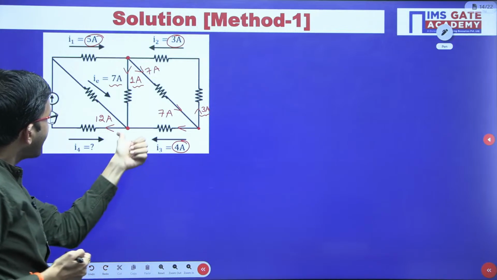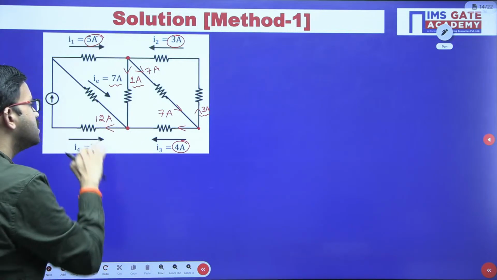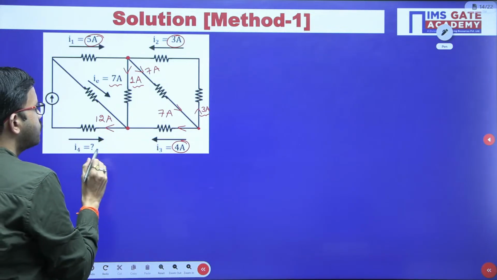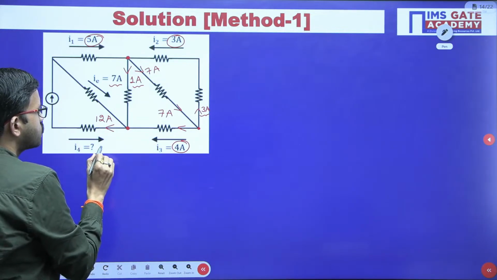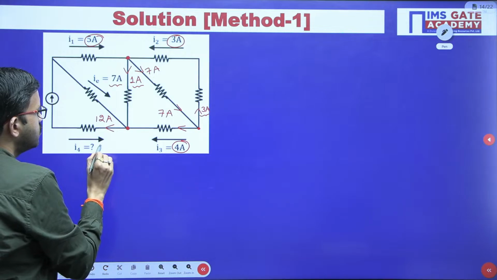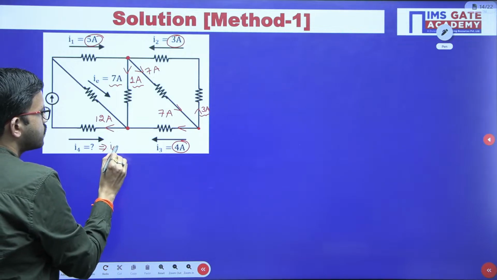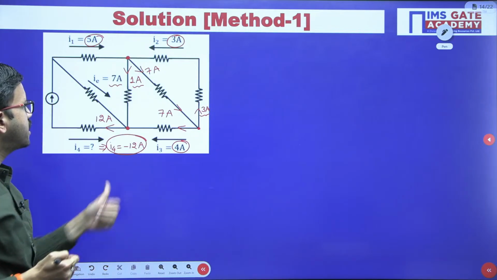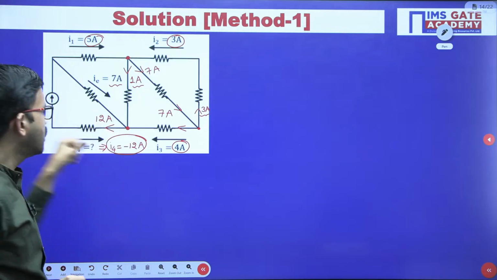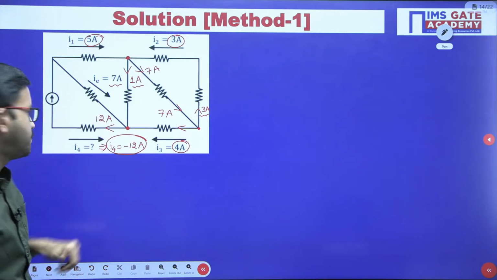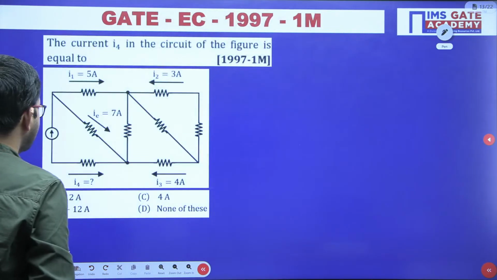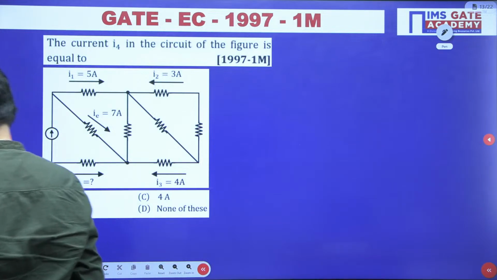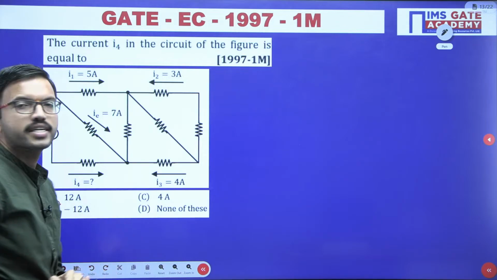But actually the current direction is like this, while in this given circuit I4 current direction is opposite. That means I4 value is nothing but minus 12 ampere. I4 value is nothing but minus 12. Okay, I hope all of you are getting the clarity. In this direction 12 ampere, in the opposite direction minus 12. So that means option B is correct. Okay, option B is the correct answer.